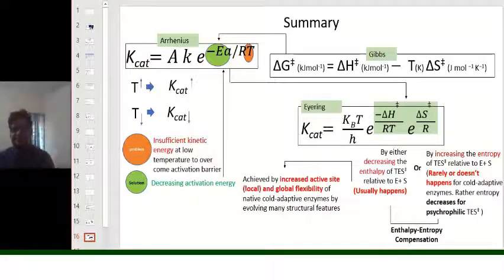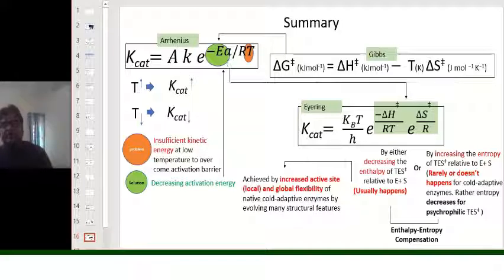In summary, the Arrhenius equation tells us that if the temperature is decreased, the reaction rate will decrease. But if you can decrease the activation energy, then this detrimental effect of cold temperature will be offset for the cold adaptive enzymes.